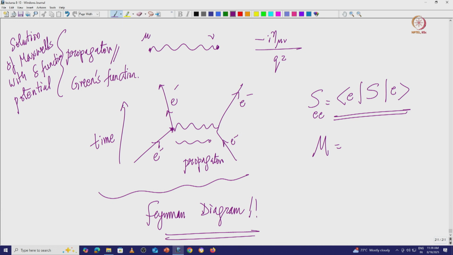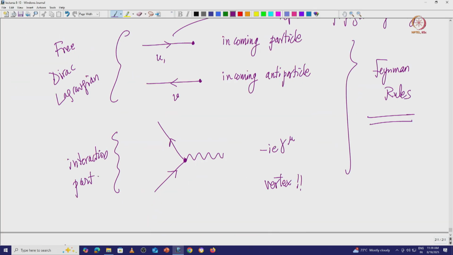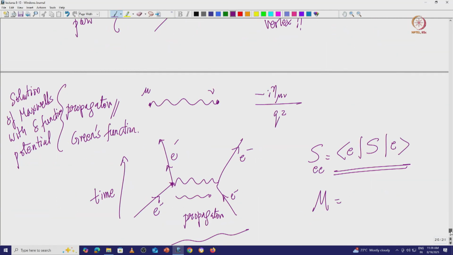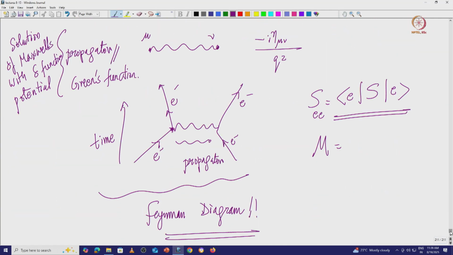So we just use relativity and ordinary quantum mechanics, meaning relativistic wave function solutions, and what we are doing is calculating a relativistic process like e minus e minus going to e minus e minus.